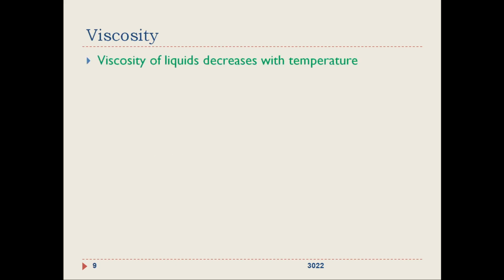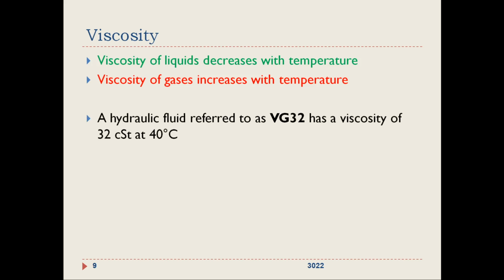So there is a relation between viscosity and temperature. Viscosity of liquids decreases with temperature and viscosity of gases increases with temperature. That is a tendency. Now, how to designate a fluid which has a certain viscosity?